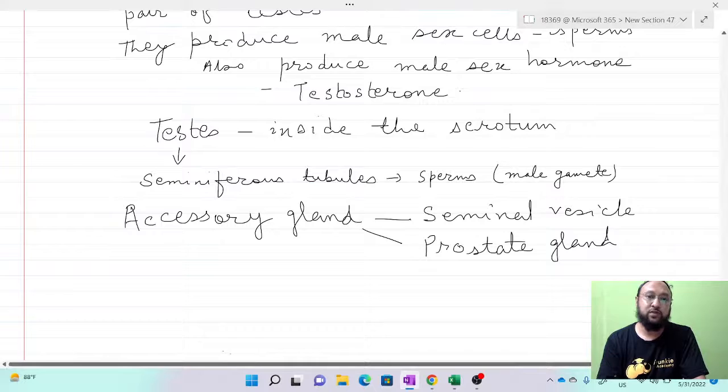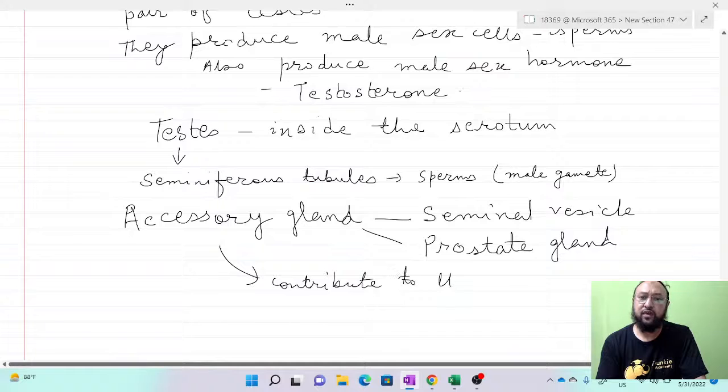So these contribute to the formation of semen.